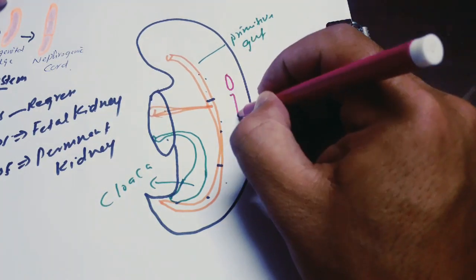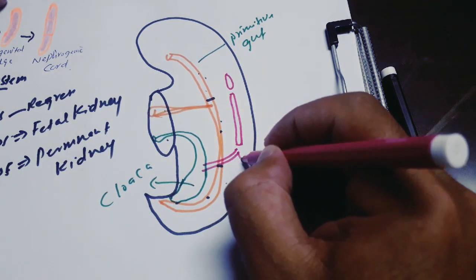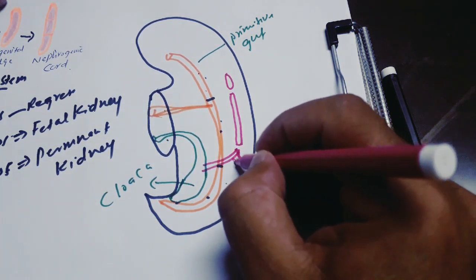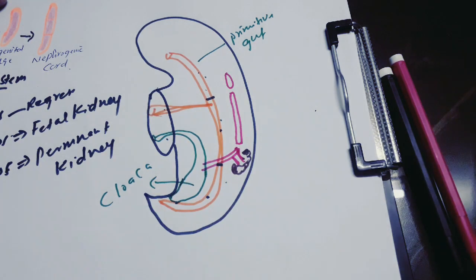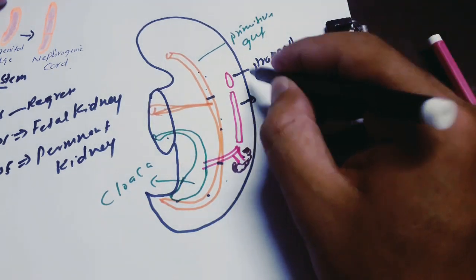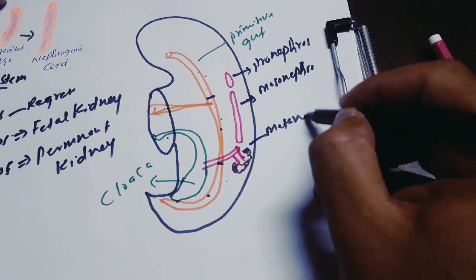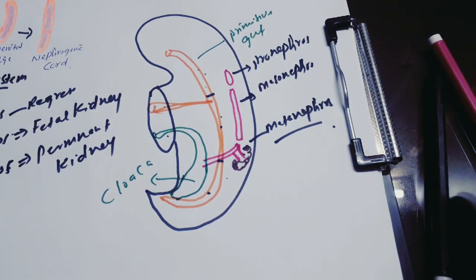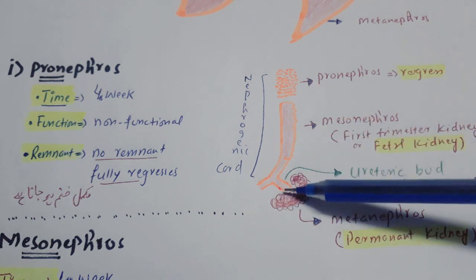This is pronephros, mesonephros, and metanephros. The metanephros is going to open into the cloaca, and the part where it opens is called the urogenital sinus, which later is going to form the urinary bladder. This is pronephros, this is mesonephros, and this is metanephros.